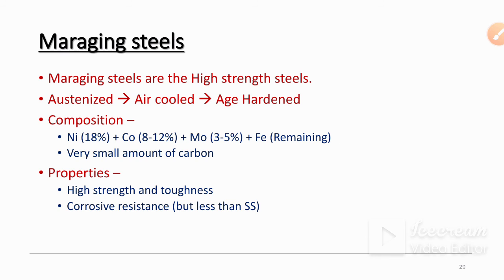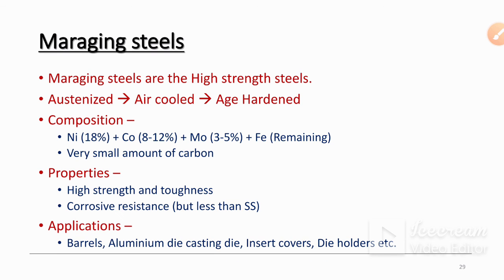Then the properties: high strength and high toughness, corrosion resistance but less than stainless steel. Okay, then applications are barrel, aluminum die casting die, then insert cover and die holder. So these are the applications of maraging steels.